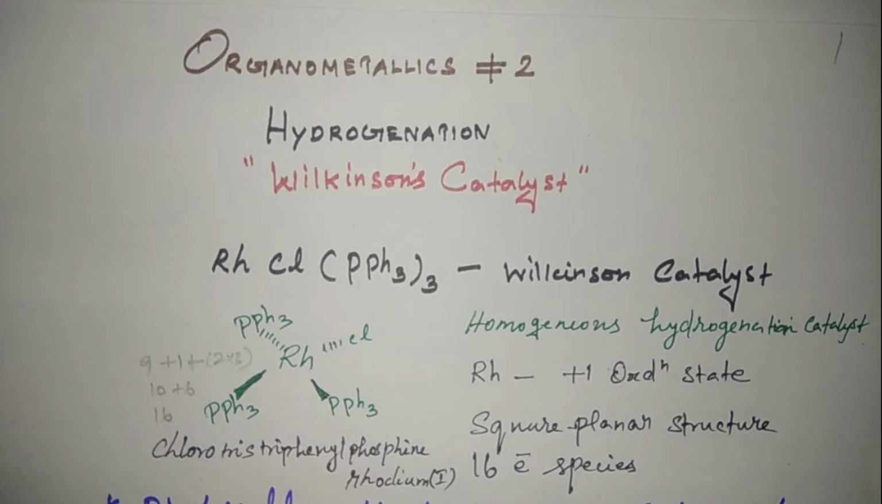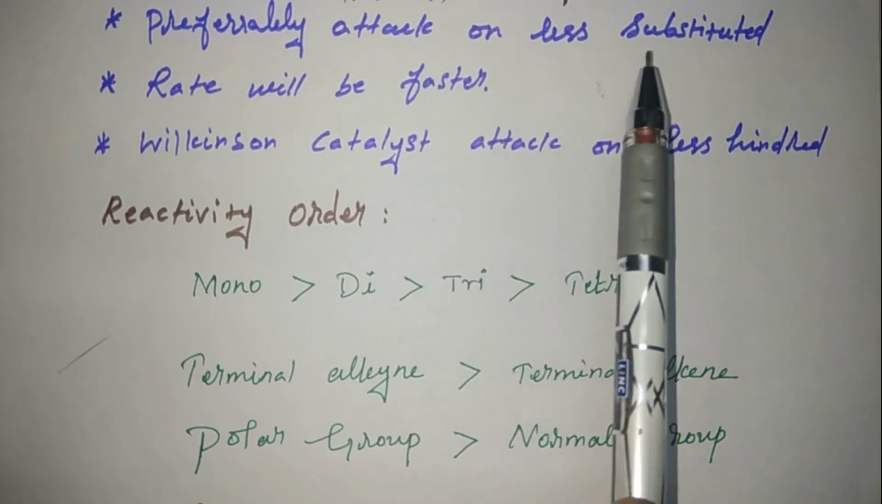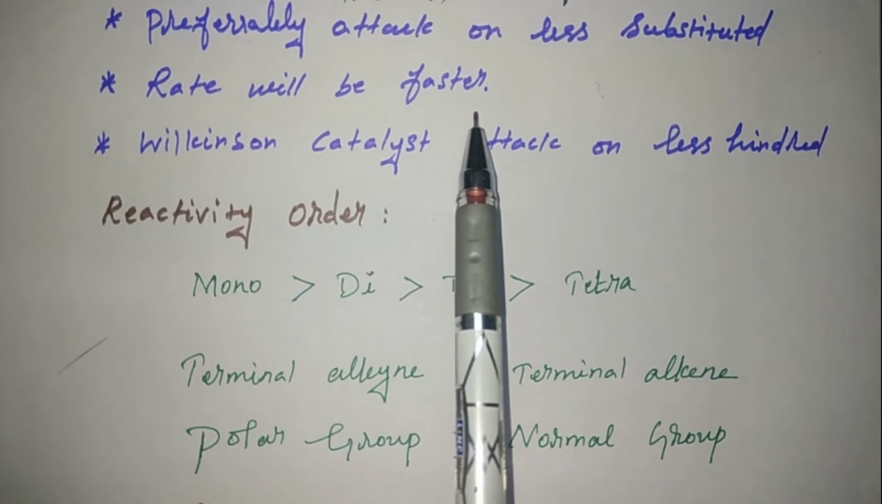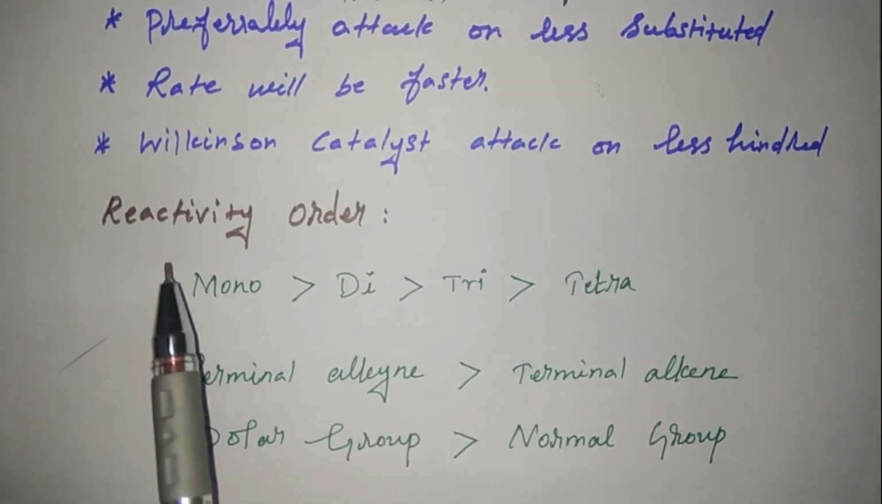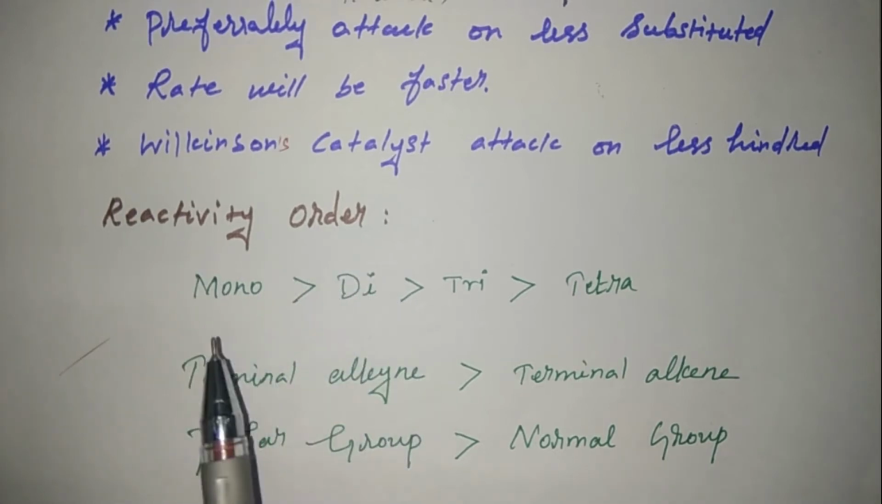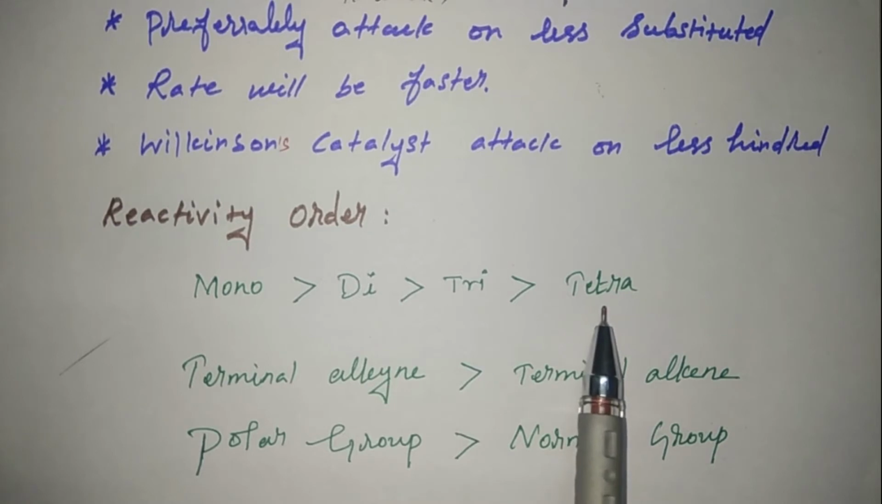First of all, we will talk about the important points of Wilkinson catalyst. Then we will discuss the hydrogenation of alkene. Wilkinson catalysts preferably attack less substituted compounds. The rate will be faster. Wilkinson catalyst attacks the less hindered. Then we see the reactivity order of Wilkinson catalyst. It is very important. Mono substituted double bonds will be more preferred than di, than tri and tetra.